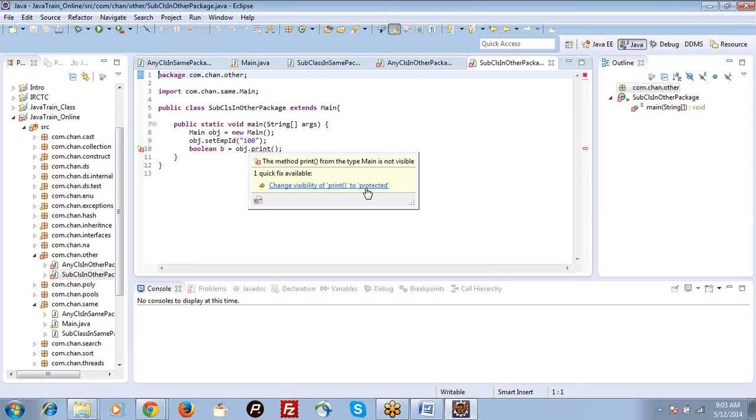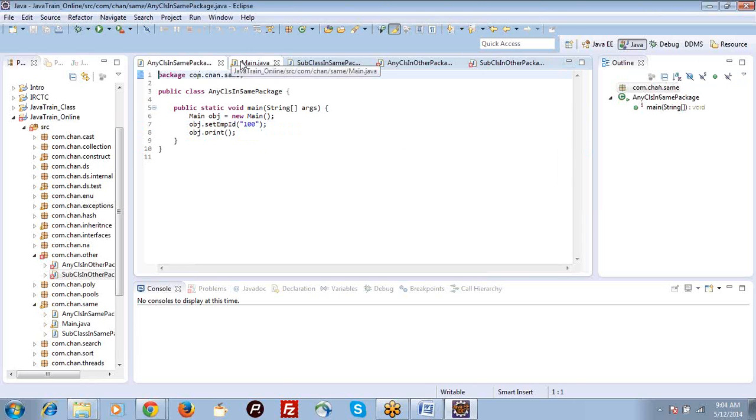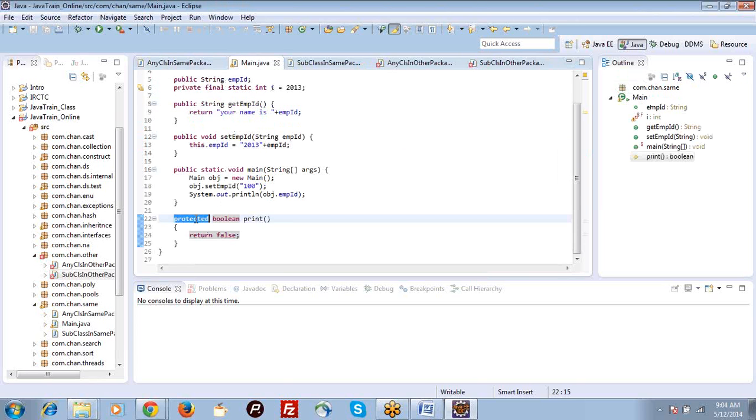But if you make it protected, along with the classes in the same package, subclasses in other packages can also use it. So this is about access specifiers.